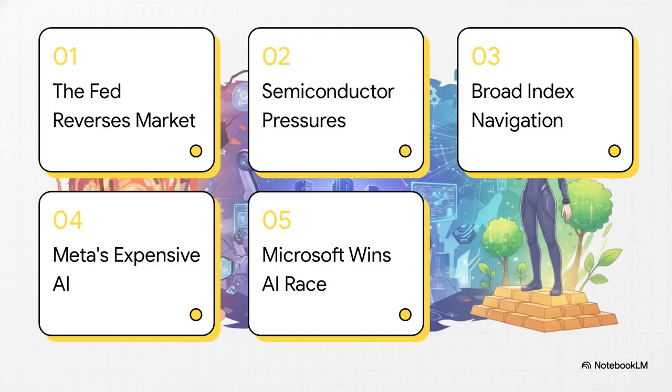Here's our agenda for today's explainer. First, we'll start with how the Fed reversed the market, then look at the new pressures facing semiconductors. After that, we'll navigate the broad indexes, dive into Meta's expensive AI gamble, and finally, wrap up with how Microsoft is winning the AI race.